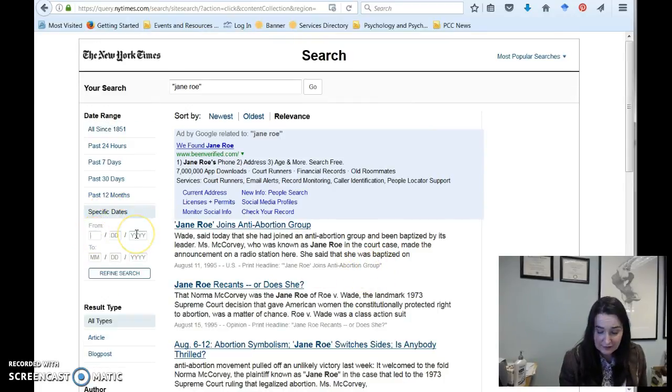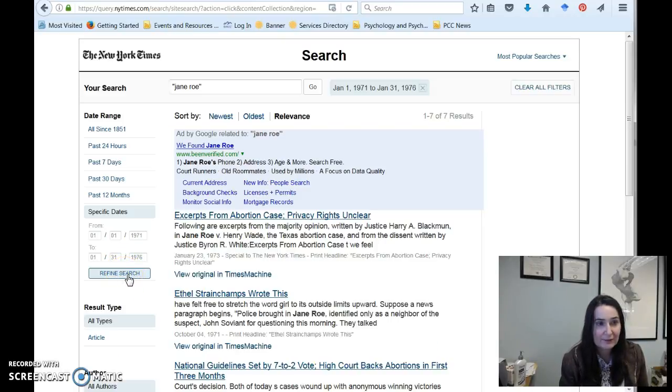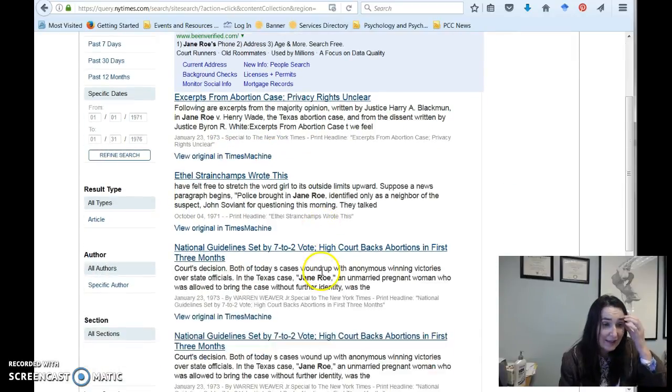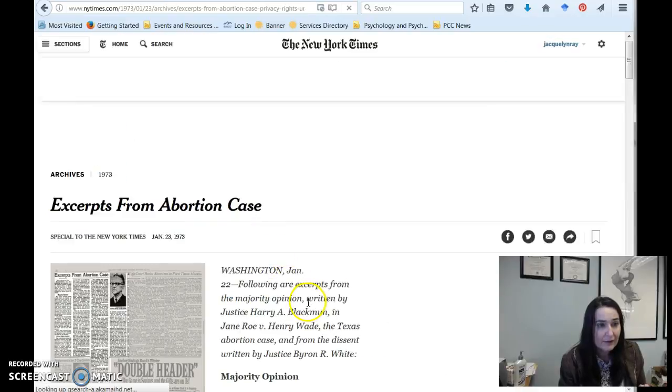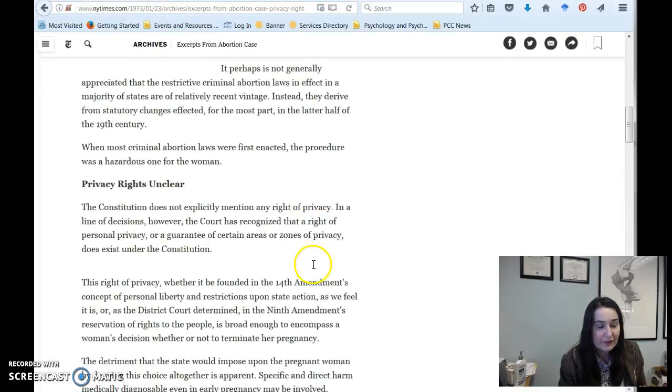Again, one thing that we can do is look at specific dates. So just to give you this example, if we wanted to look and see what was happening from 1971, when the case was first argued, let's go all the way up to 1976. I know it was decided in January 1973, but let's give it some time here. Here we'll find some specific results at that time frame. And here's that example where it says view in the original Times Machine. Again, this is because I have access to this article. Let me show you what it looks like here. So this is an excerpt of the story.